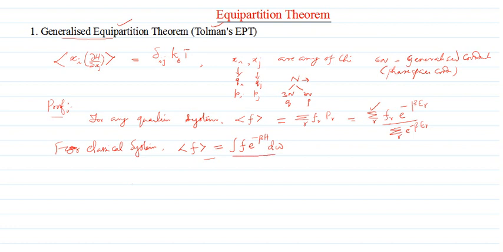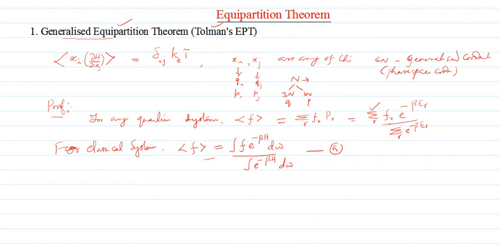Divided by, the denominator also gets modified. Instead of the summation, we will have integration. In a continuous system, summation is replaced by integration, e raised to minus beta H d omega. So this is the definition of the average value or the expectation value of a quantity F for a classical system.